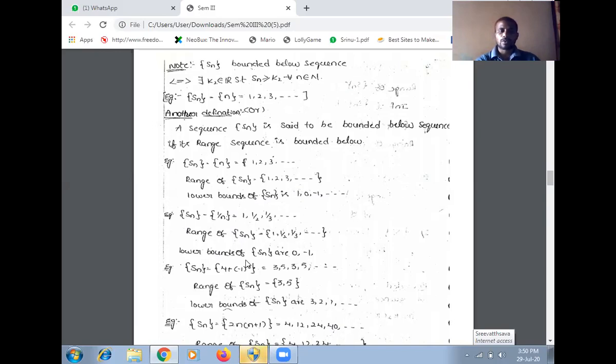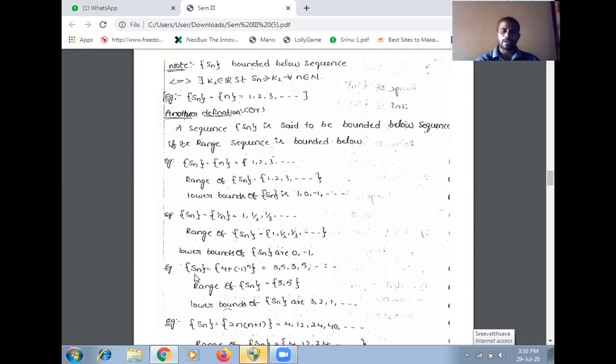The lower bounds of this sequence: if n tends to infinity, we get 1 by infinity, which is 0. So 0 is a lower bound of this sequence, and at the same time -1, -2 and so on, all negative values are lower bounds of this sequence. So 0, -1, and so on, all are lower bounds.